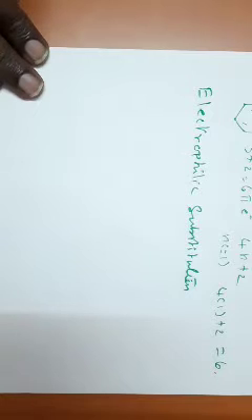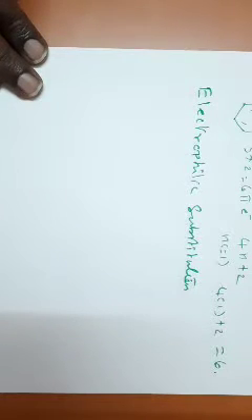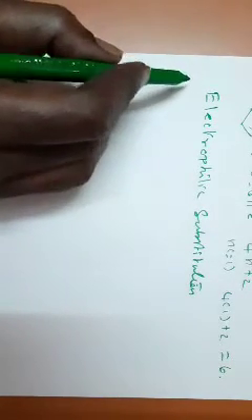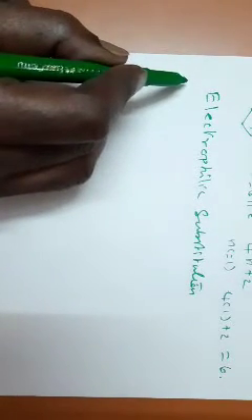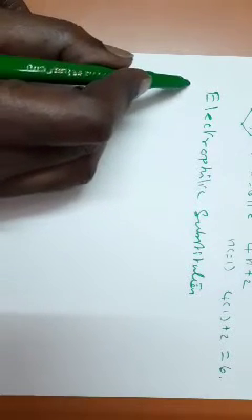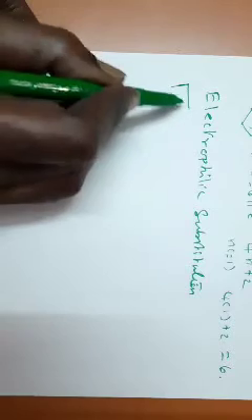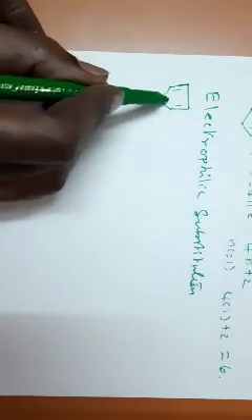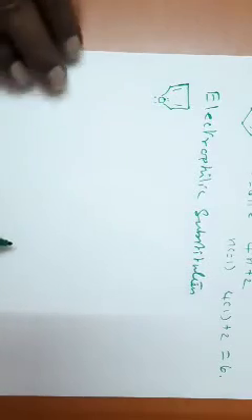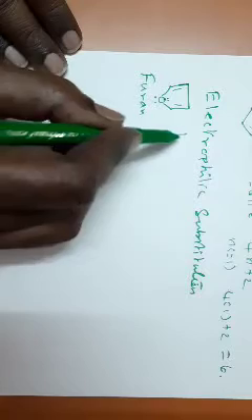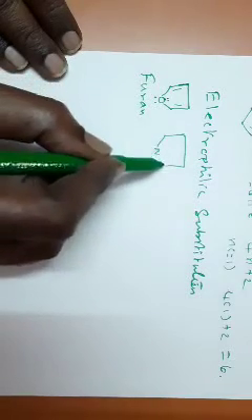Now, let us consider a few simple heterocyclic compounds. We have 5-membered heterocyclic compounds and 6-membered heterocyclic compounds. Furan is an oxygen-containing heterocyclic compound. We have pyrrole.